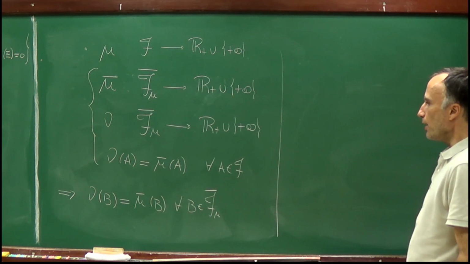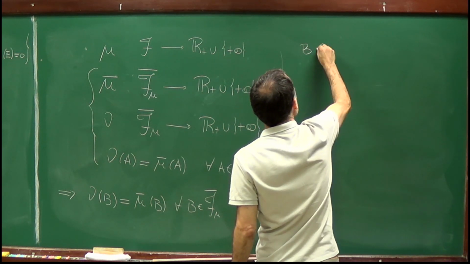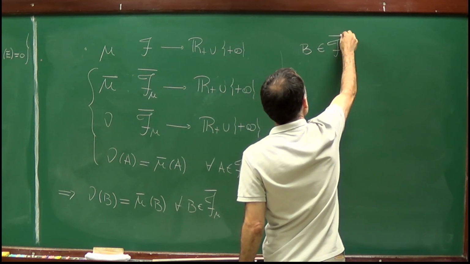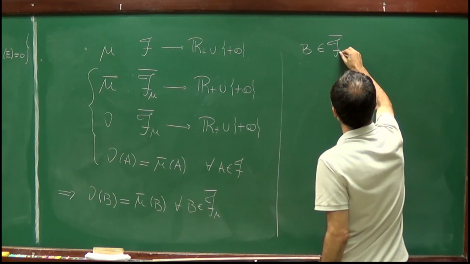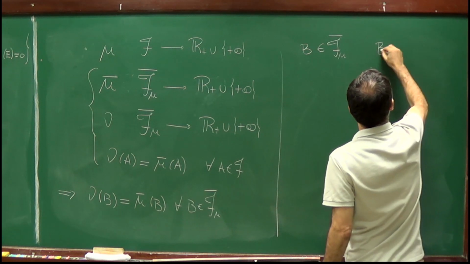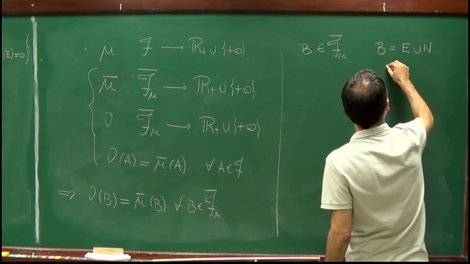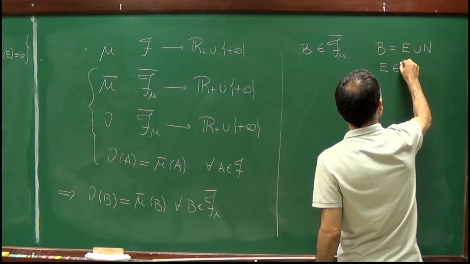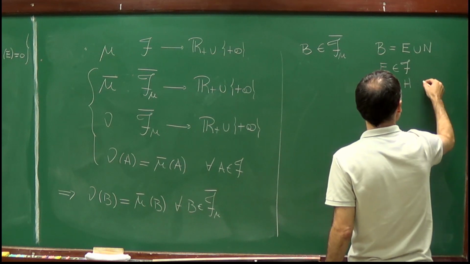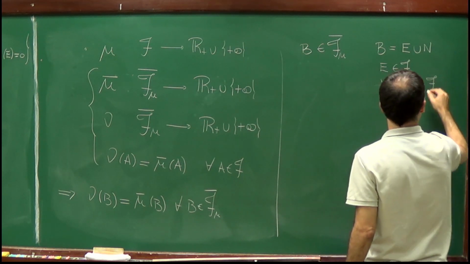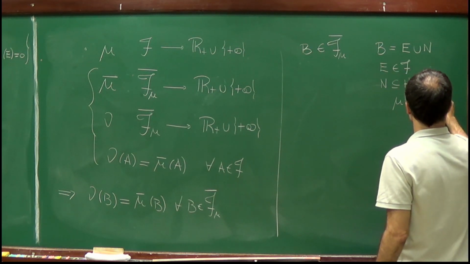All right, so let's do that. Let's fix a B in F bar. Since B belongs to F bar mu, B can be written as E union N, E belongs to F, N is contained in H, which belongs to F, and mu of H is equal to 0.